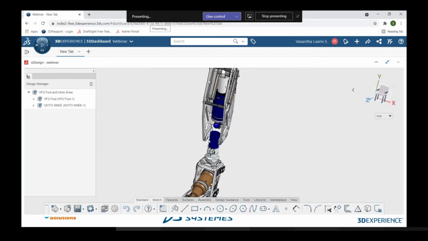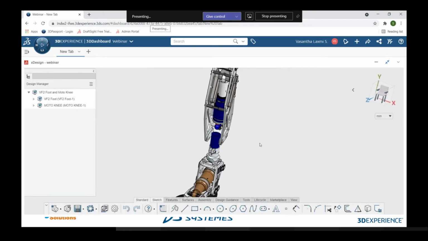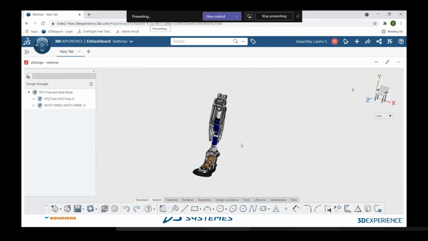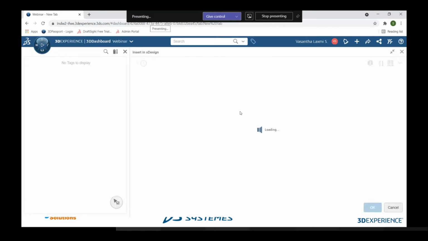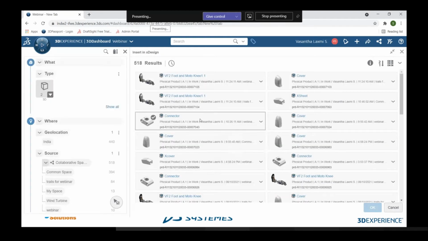See, this is the assembly. Here it was the missing part. So now I'm going to insert the part I have created right now. Here in the assembly tab, you have an option called insert an existing component. When I click on it, it directs me to the components we have in our step. We can see over here, this is the component connector that we have created.